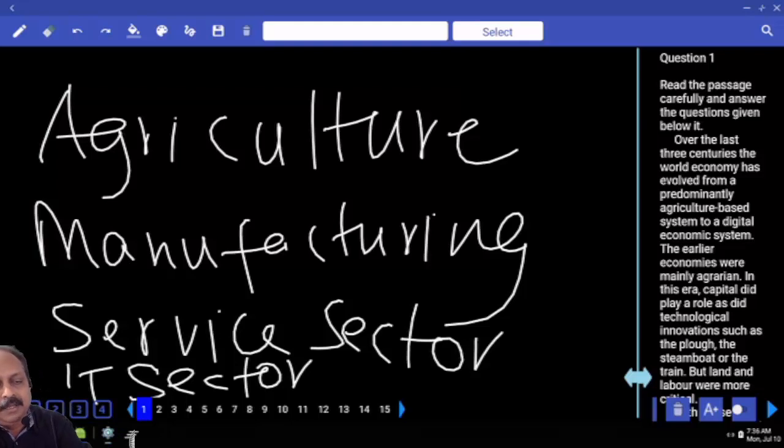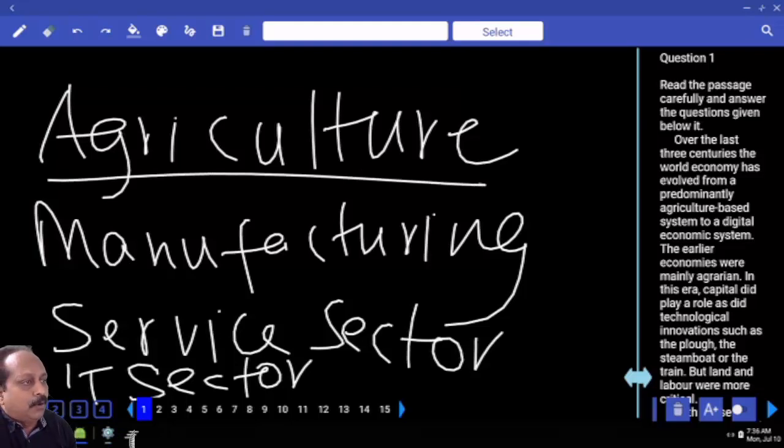When it comes to agriculture, what is important? Two things are very important. One is the labor and the other one is land, obviously. Land and labor. Investment is not a major issue. Capital is not a major issue because land is basically inherited from one generation to another generation. So it is not that important, but two things are very important. One, labor intensive. Obviously without land you can't think of agriculture, as simple as that. Coming to manufacturing, machinery is very important and technology is very important.